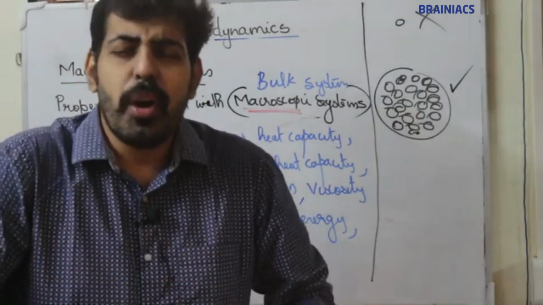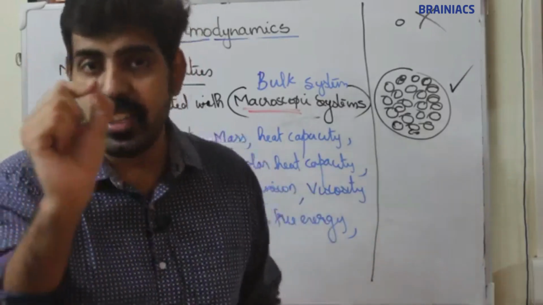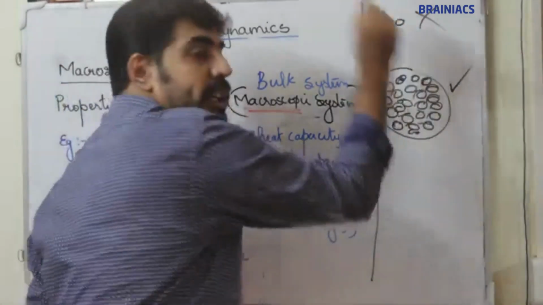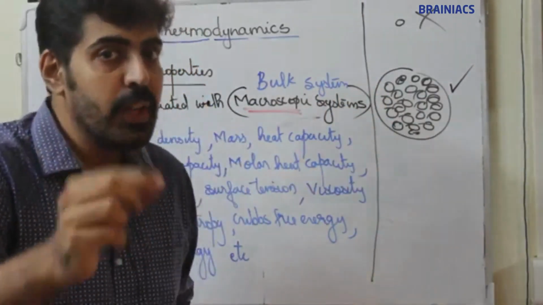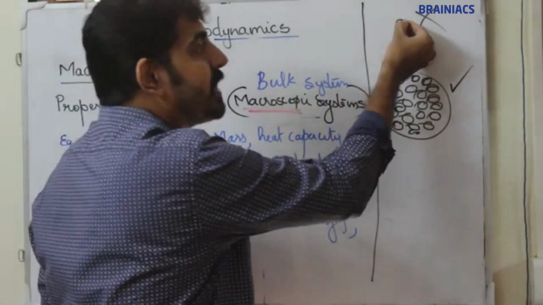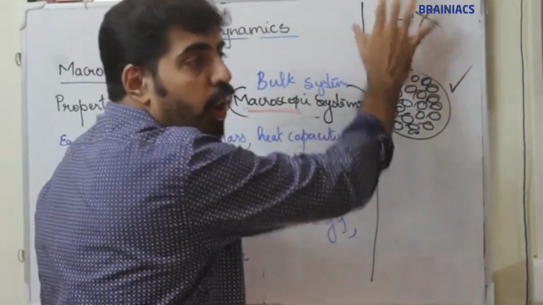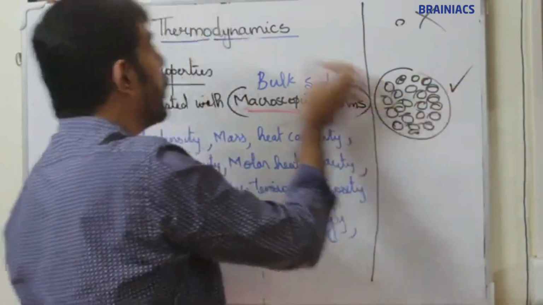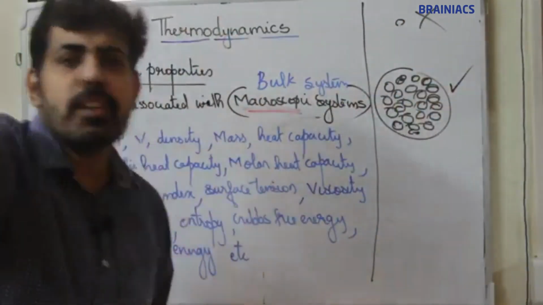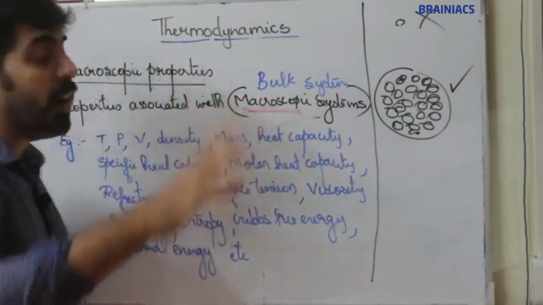In thermodynamics, we always consider bulk systems. We are not concerned about a single atom or a single molecule. We will not talk about a single molecule. We always consider a bulk of molecules in thermodynamics. So all our systems are bulk systems.